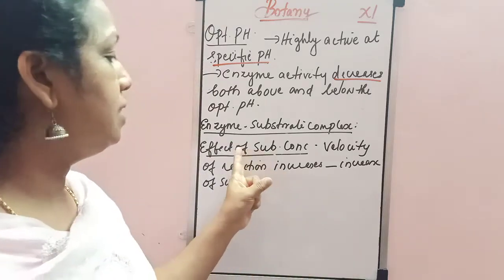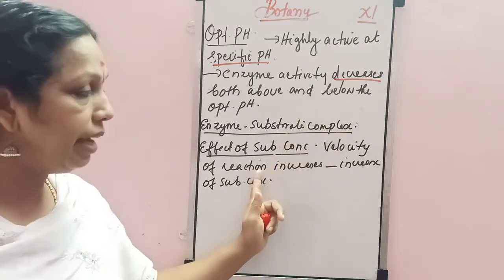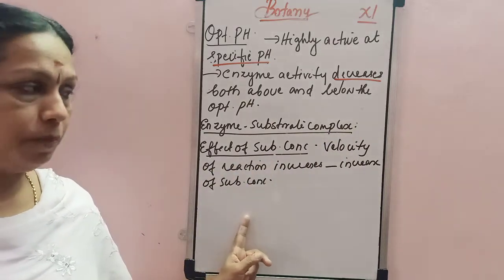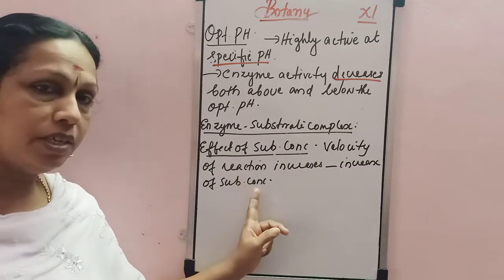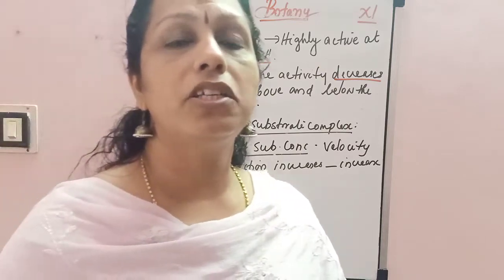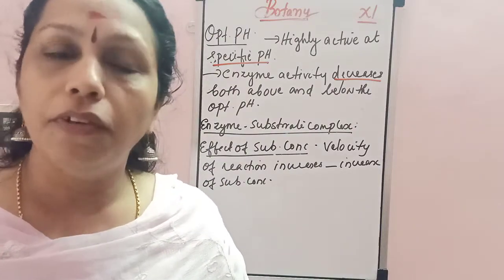So that is the effect of substrate concentration. The velocity of the reaction increases with increase in substrate concentration. If the substrate concentration continues to increase, the rate of the reaction slows down and the velocity of the reaction also slows down. These are the different properties.